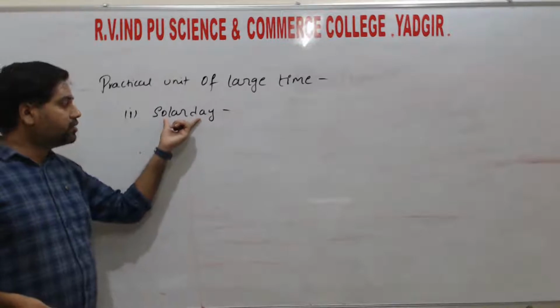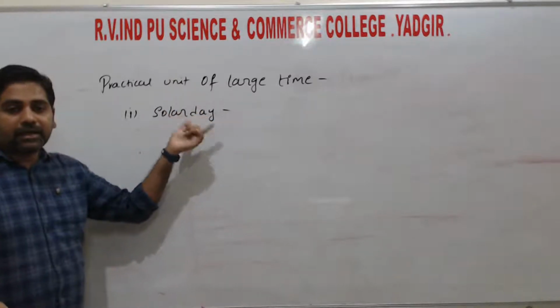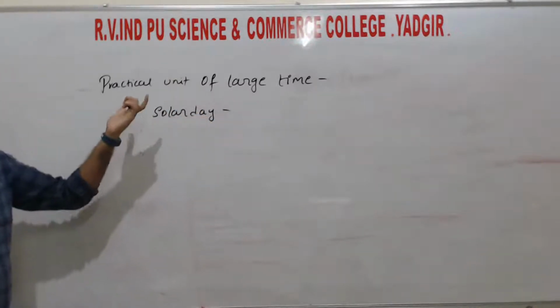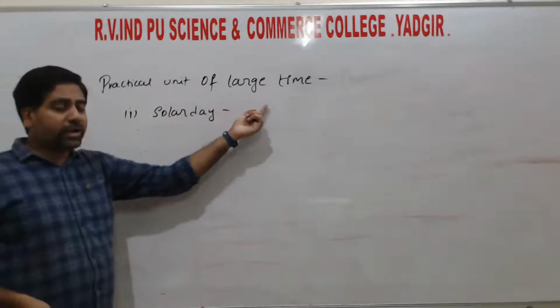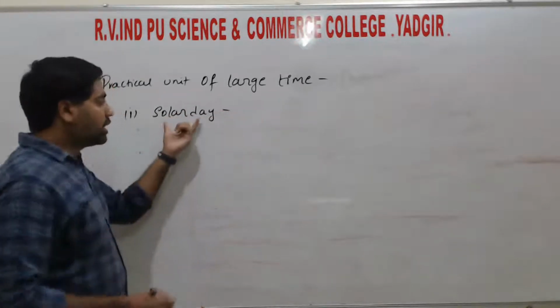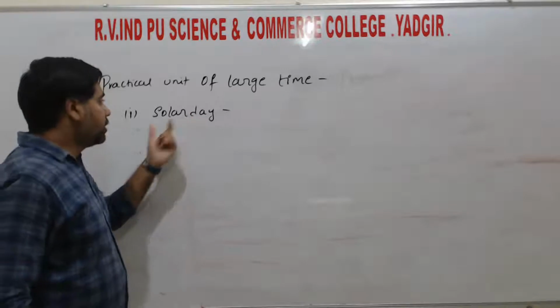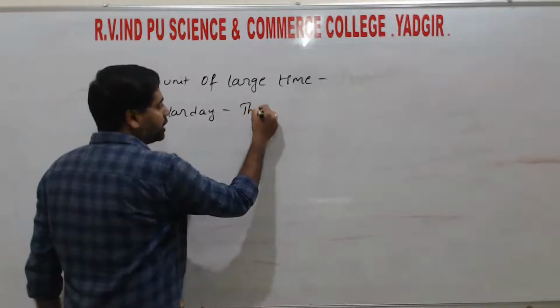So when we say solar day, that is the time taken by the earth to complete one rotation. So that time we call a solar day.